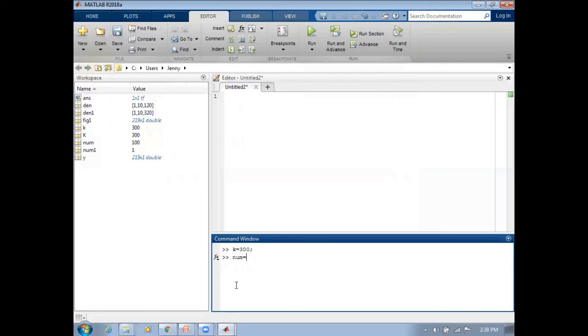So num equal to k, then den equal to s square plus 10s plus 20 plus k, step of num comma den.